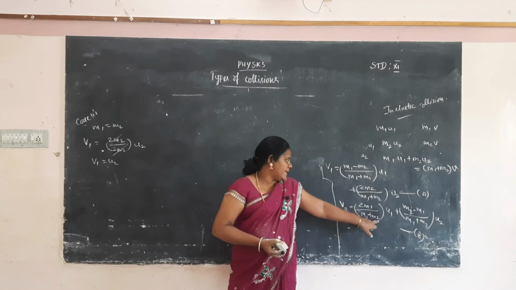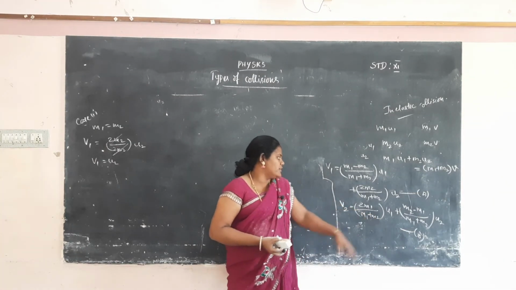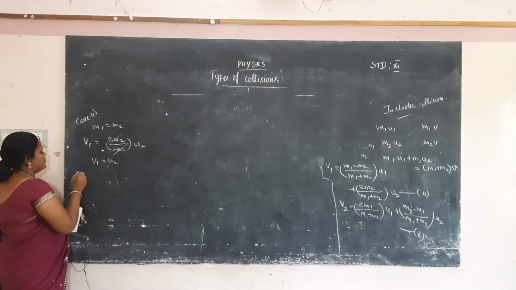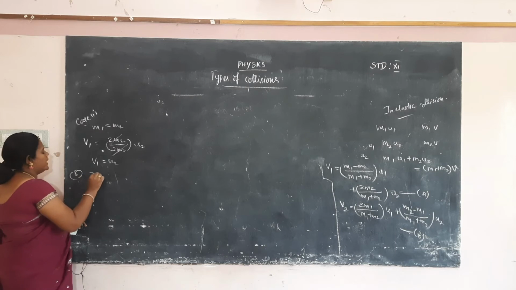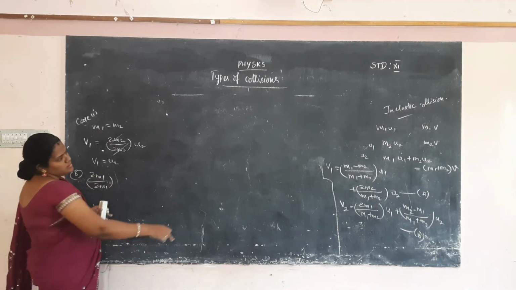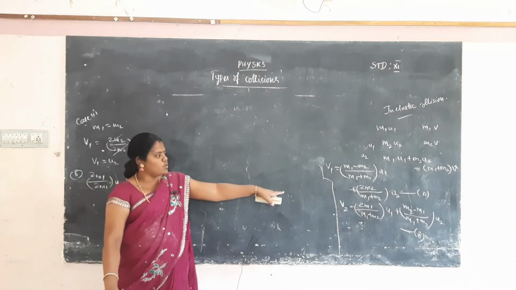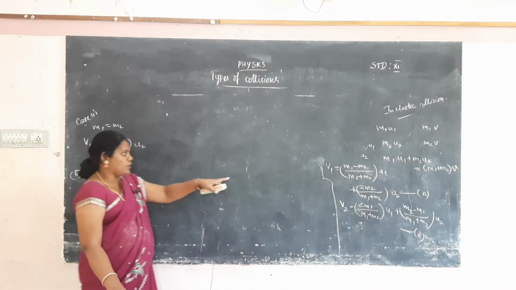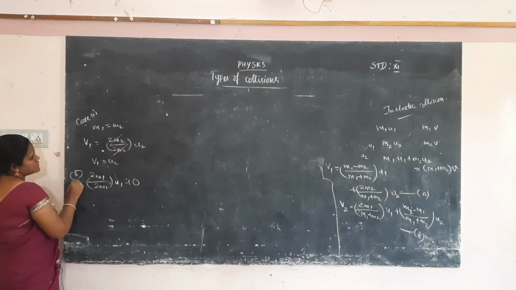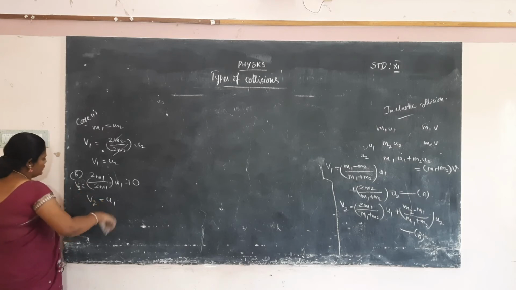M1 you have to apply, M2 it will be considered as M1. So M1 plus M1, 2M1 by 2M1, okay. So for equation B, 2M1 by 2M1 into U1, and second term M2 minus M1, so M1 minus M1, it will be automatically the second term 0. So that is V2 is equal to U1.